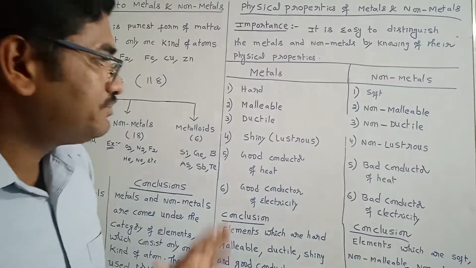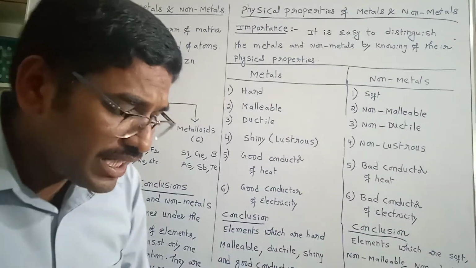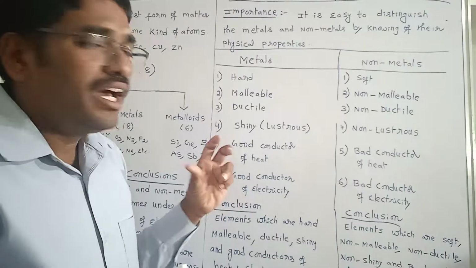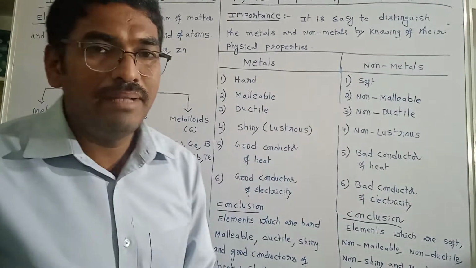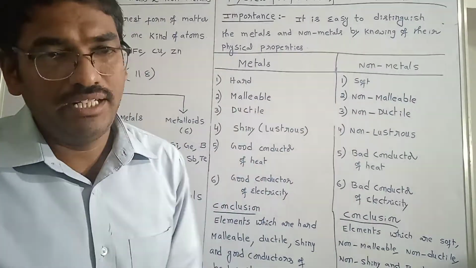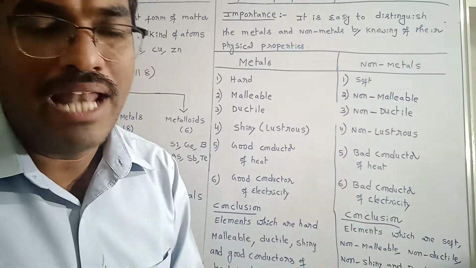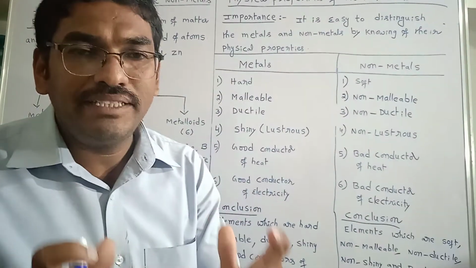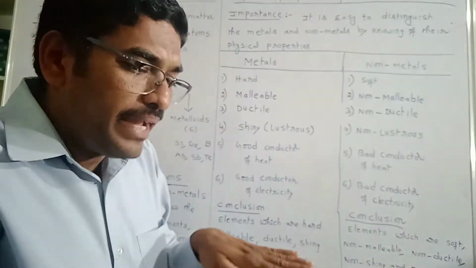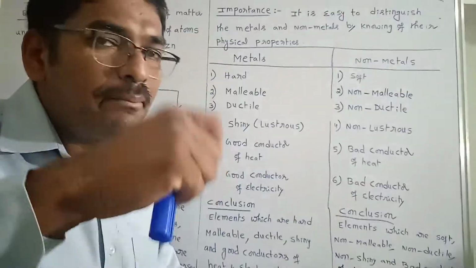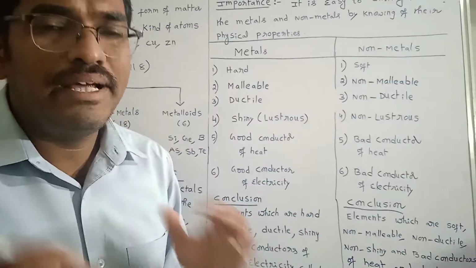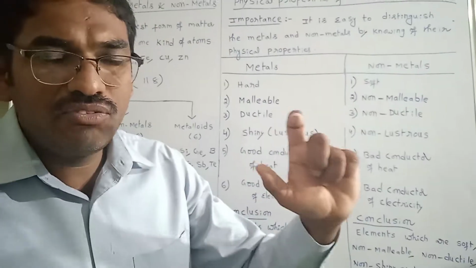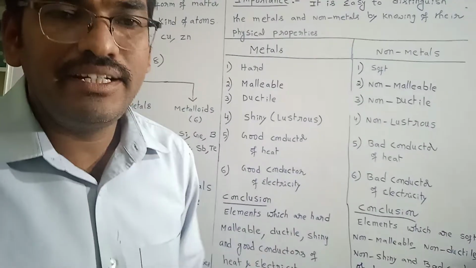Students, now we are discussing two more important terminologies: malleability and ductility. What is malleability? Malleability is a property of metals which allows them to be made into thin sheets on hammering. Among all metals, gold is one of the most malleable. Ductility, what is ductility?